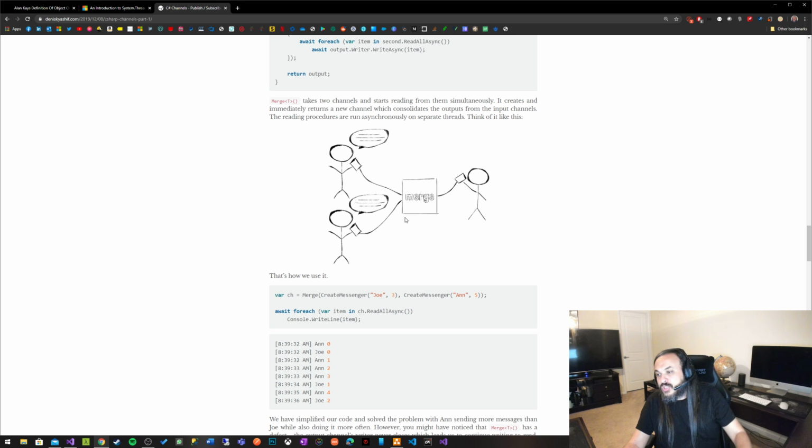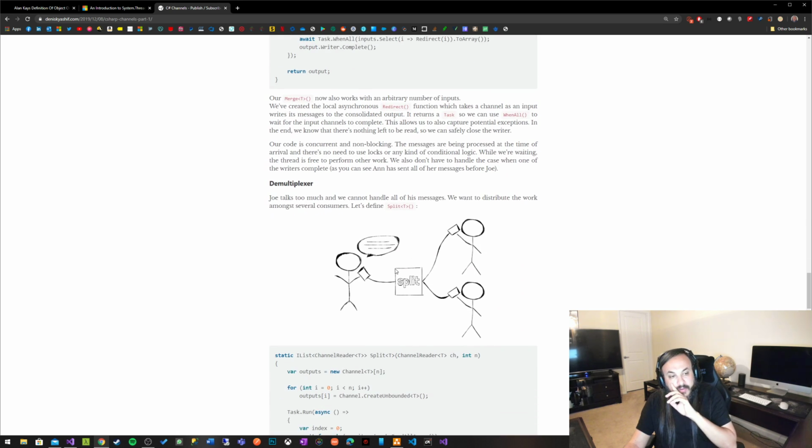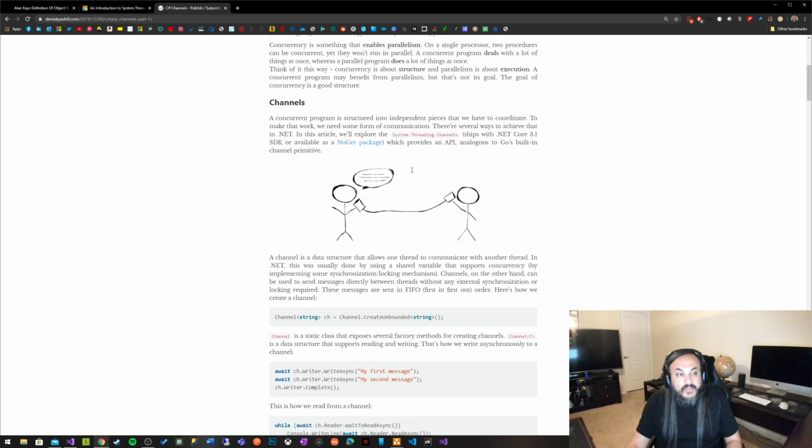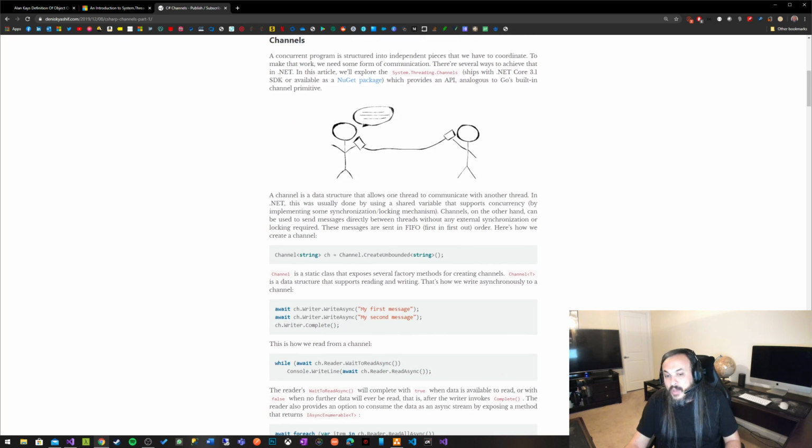It shows you how to merge messages with each other, how you listen from the other side, how you split a message. You're basically publishing and sending to a bunch of people. It's like the pub/sub model, or publisher-subscriber, or observer pattern. How do you just send a message and a lot of people would read the same message and all that. It's a really, really interesting article that I highly recommend. So you have Alan Kay's definition of object-oriented programming. You have Stefan's article, and I honestly didn't even know the name of the gentleman that actually wrote it, Dennis Kaishif's blog. It's a very interesting article that is really worth reading.